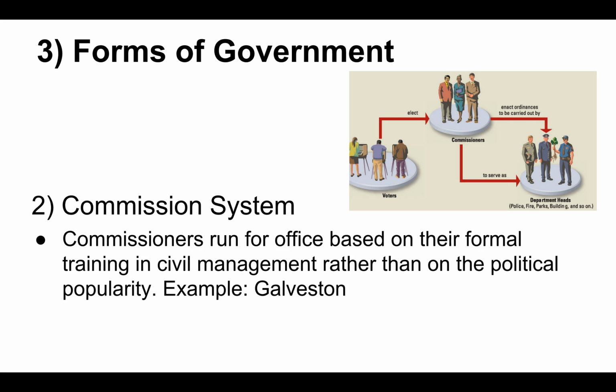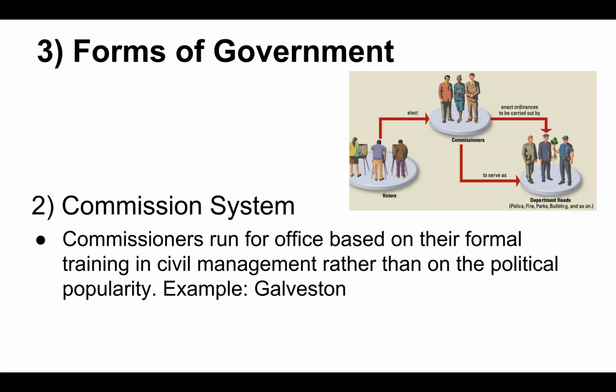One example is Galveston. It was destroyed by a massive hurricane. They believed that traditional government could not manage the rebuilding effort. A group of influential business leaders pressed for replacing the city council with a board of commissioners appointed by the Texas governor, because then they would be able to handle that. The board's goal was to turn over the rebuilding effort to civil engineers and other skilled professionals.